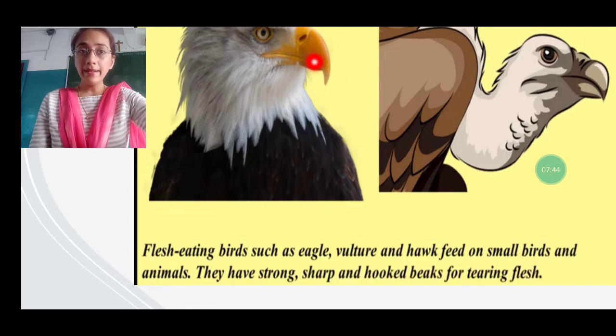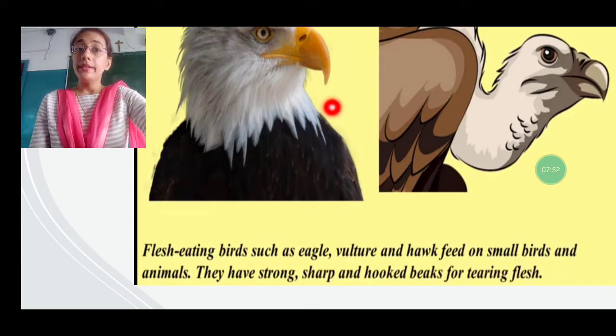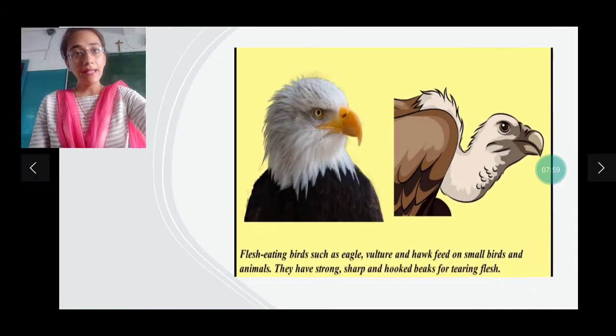Now see, hooked and crooked is the same thing. This means this round is the hooked beak and they have a very strong beak. So they are able to eat the flesh. Flesh means they eat the small insects and animals.